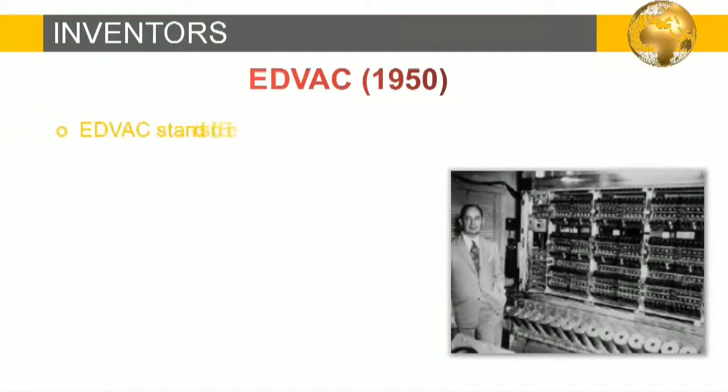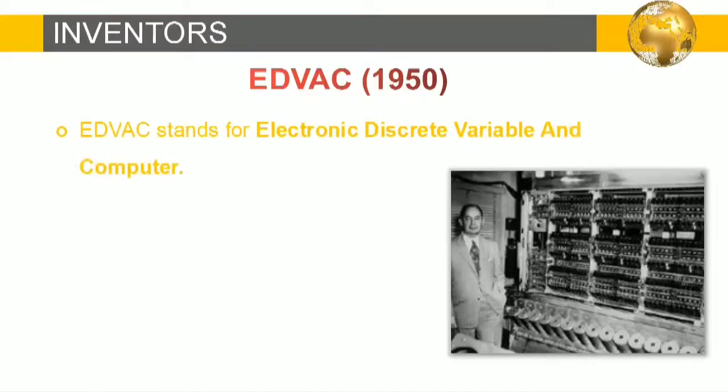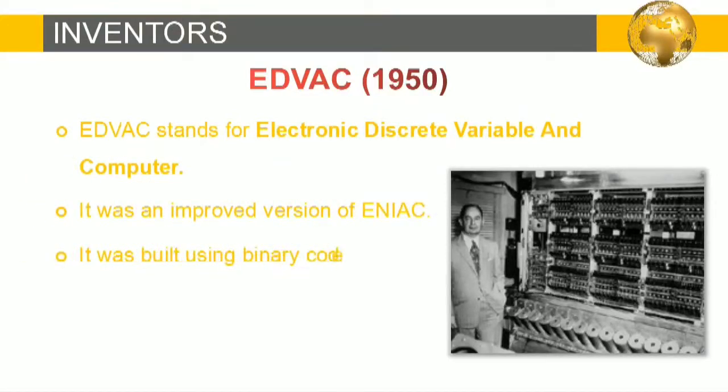Now let's see what was EDVAC. EDVAC stands for Electronic Discrete Variable Automatic Computer. It was an improved version of ENIAC. It was built using binary code. And it was invented in the year 1950.